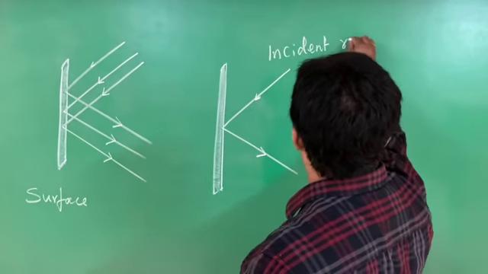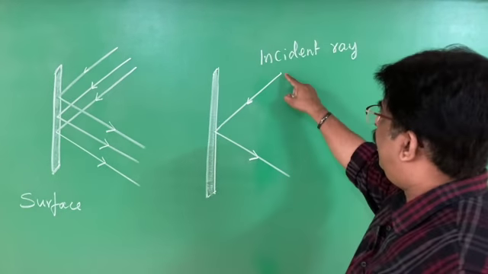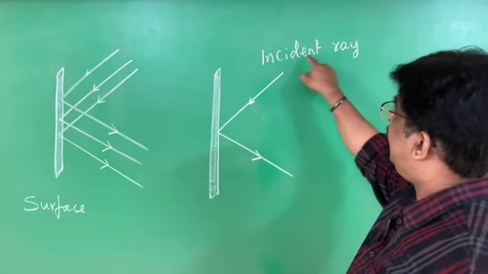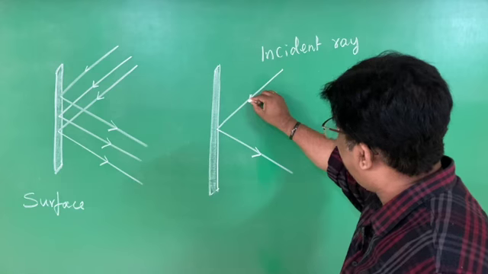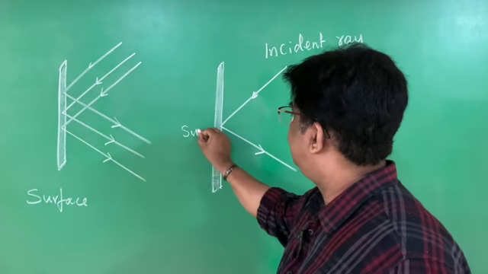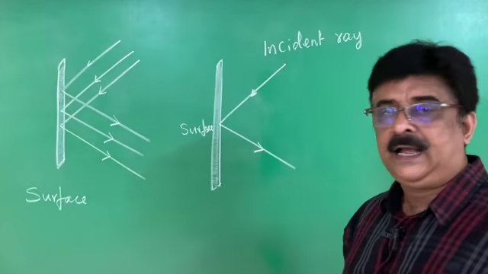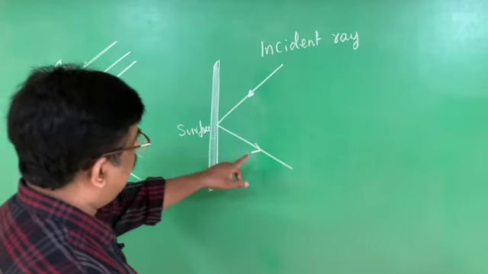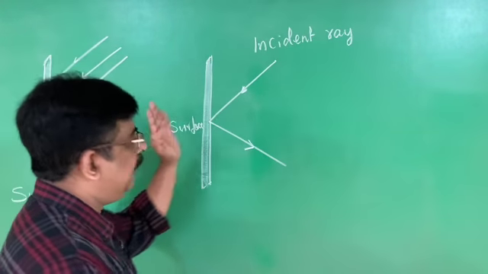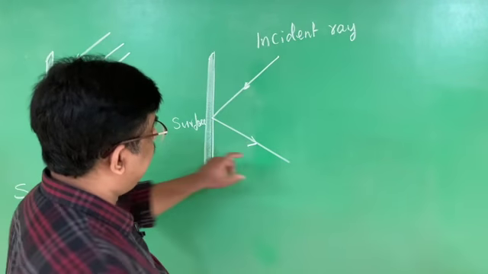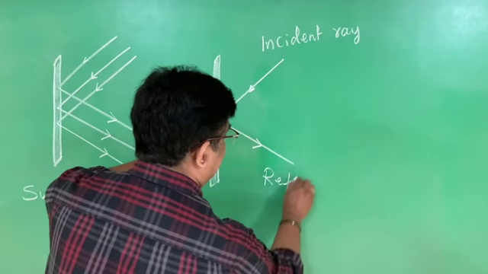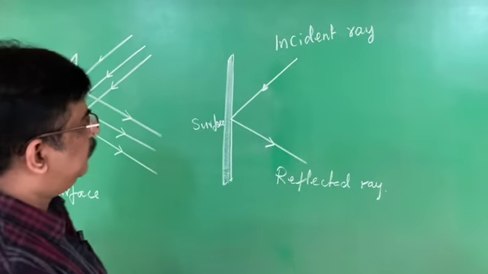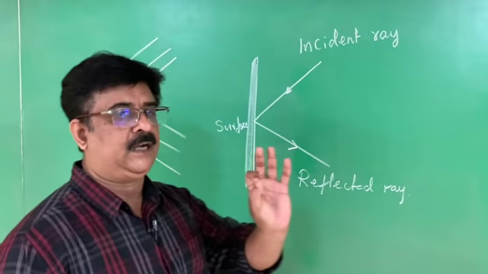Incident ray. All of them are light rays only, but what type of light ray is it? The incident ray is always directed towards the surface. After hitting the surface, it bounces back, and now the direction of the ray is away from the surface. That ray is called the reflected ray. Now, tell me, what is reflection of light?